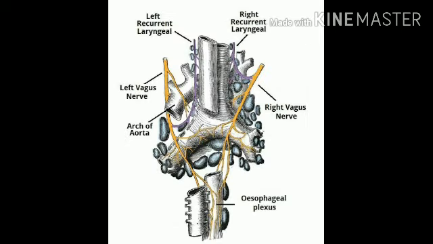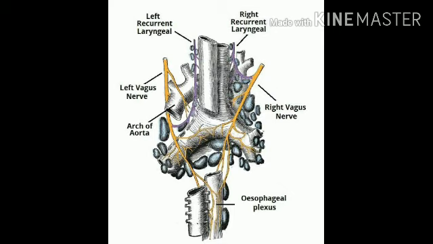First, the right recurrent laryngeal nerve hooks underneath the right subclavian artery, then ascends towards the laryngeal region. It innervates the majority of the intrinsic muscles of the larynx. In the thorax region, the right vagus nerve forms the posterior vagal trunk and the left forms the anterior vagal trunk. The branches of the vagal trunk contribute to the formation of the esophageal plexus, which innervates the smooth muscles of the esophagus.